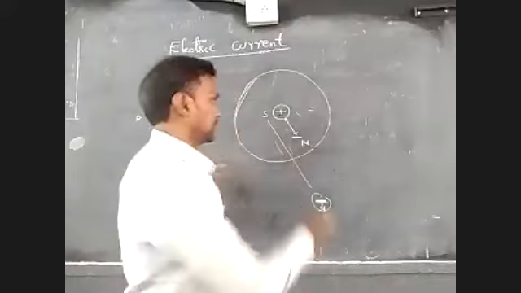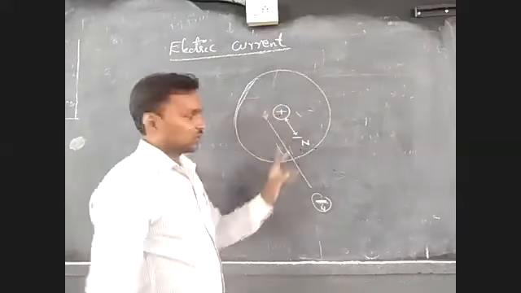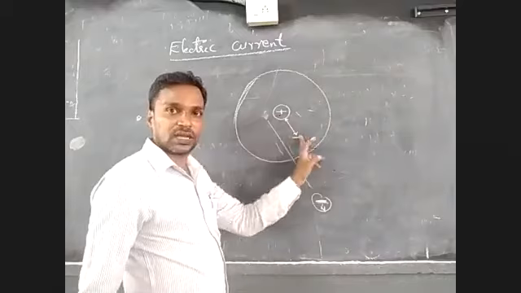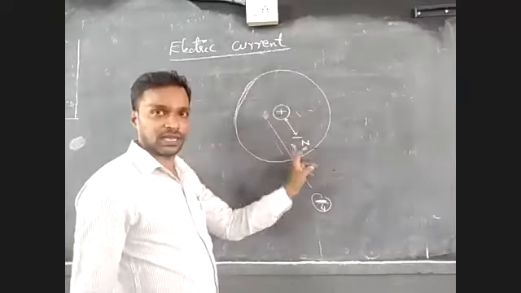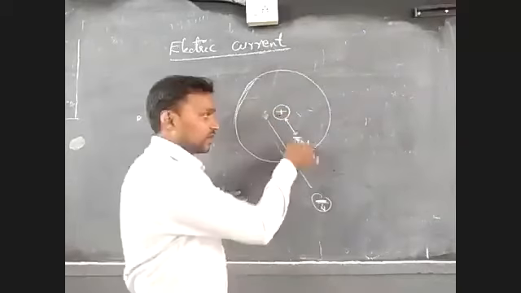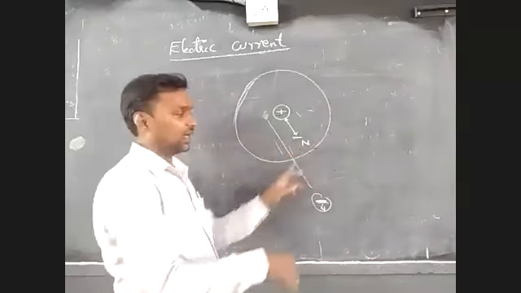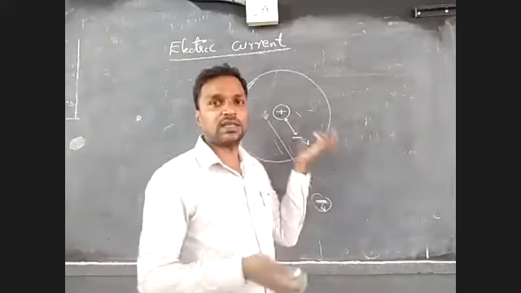One more time, listen. Suppose you are taking any positive charge, and a negative charge or opposite charge in its field, in its area, it may attract towards this one. Because it is in its field, that means in its area, a force of attraction is taking place.